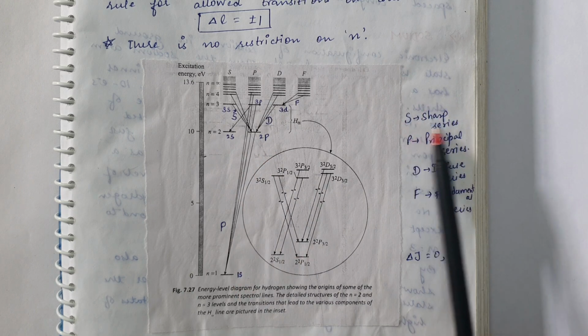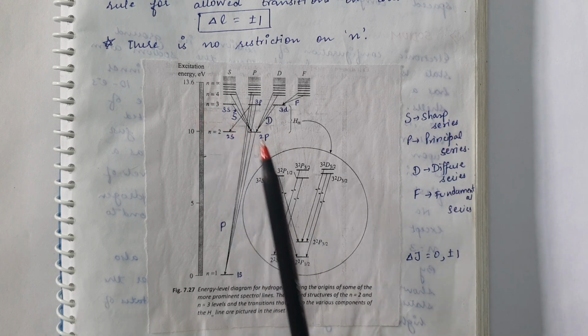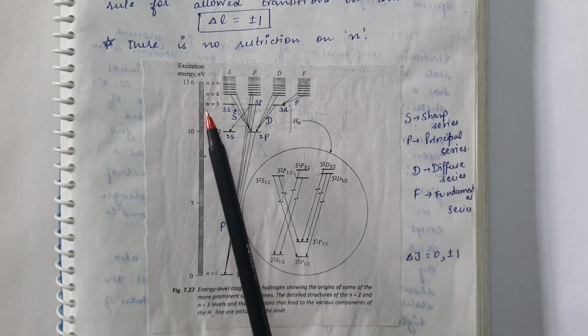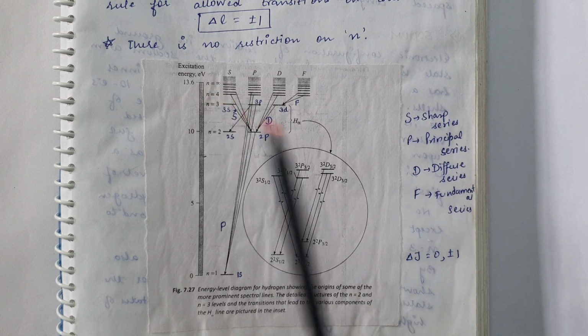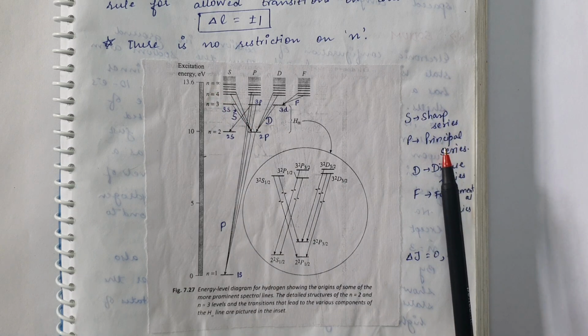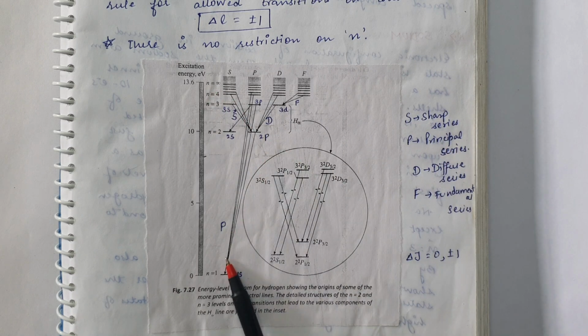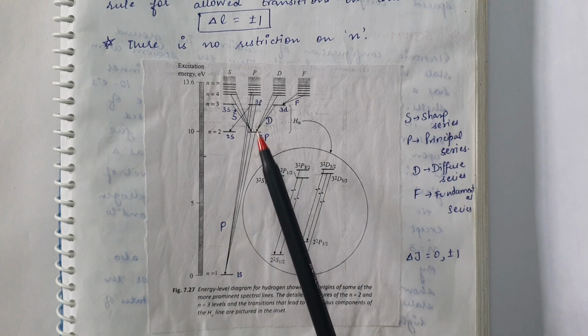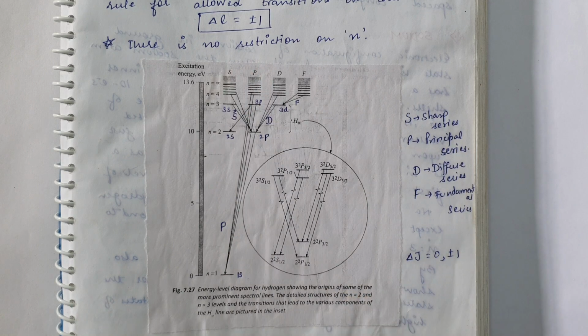And in case of sharp series, all the transitions are from ns to 2p, where n varies from 3, 4, 5 and so on. And in case of principal series, the transitions are from np to 1s, where n varies from 2, 3, 4, 5, 6 and so on.